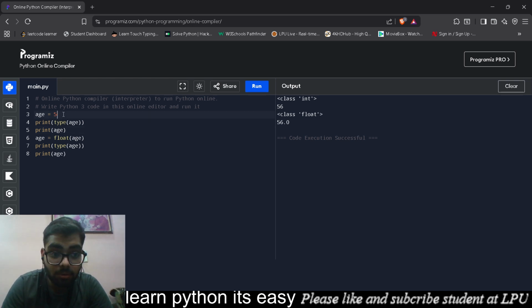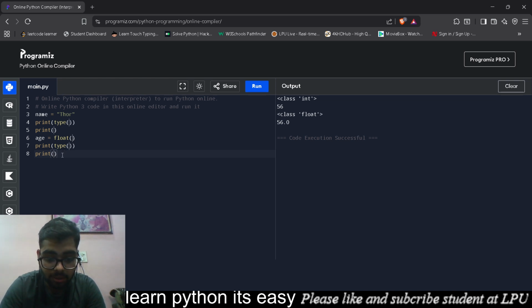If I move this age data type to a name, let's write Thor, and I make one little change, you know what this one little change will do? This will make things different.